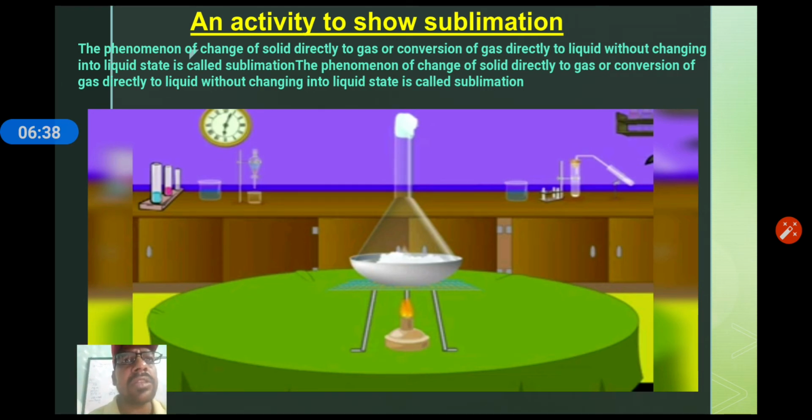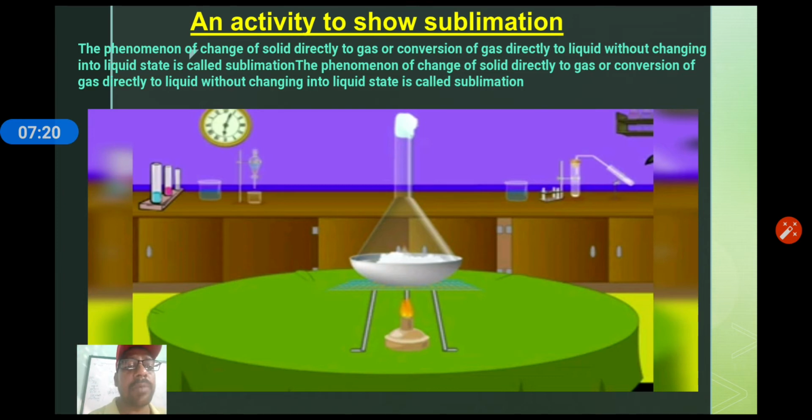You have lots of things like camphor, iodine balls, ammonium chloride, naphthalene balls. All these are sublimable substances. You can see here I am trying to show some experiment. You can see a tripod stand is there, one burner is there, and I have taken one china dish, and in the china dish a few salts or materials are there. That material is called a sublimable substance. It may be ammonium chloride, it may be camphor, it may be naphthalene.